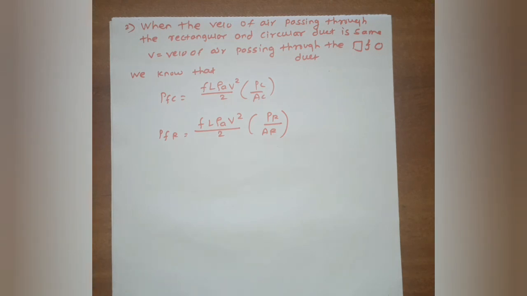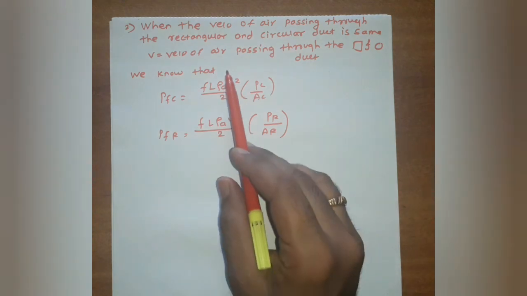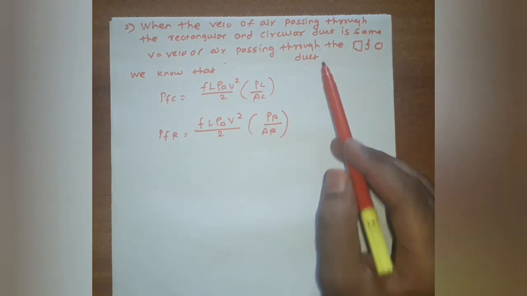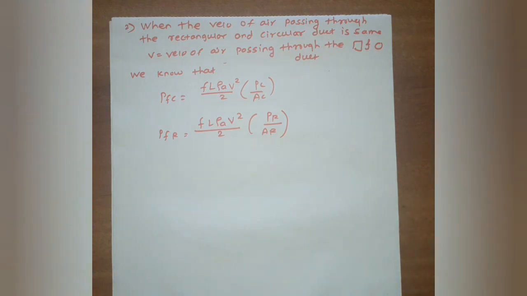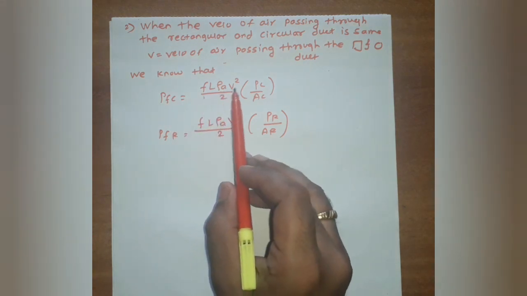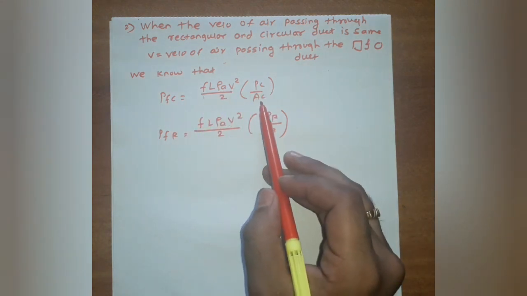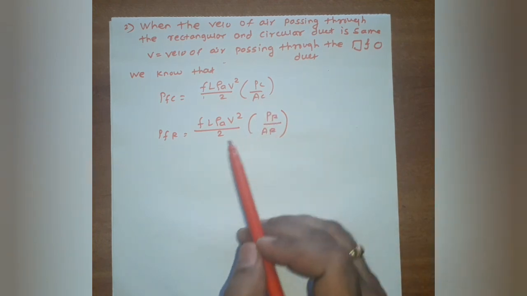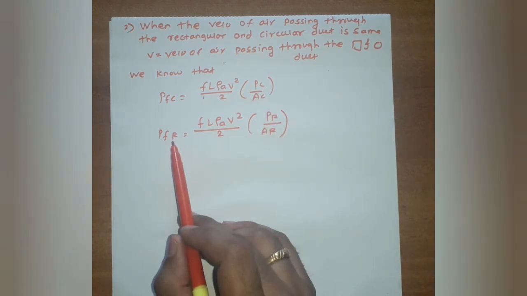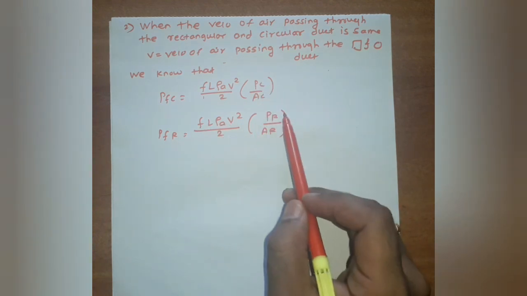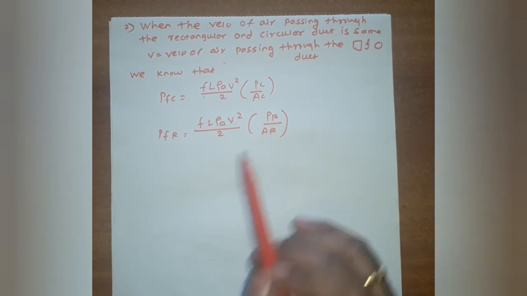Let us consider V is the velocity of air passing through a rectangular duct and circular duct. We know that the pressure loss due to friction for a circular duct, P_FC, is equal to f L rho a V square by 2, P_C by A_C, and the pressure loss due to friction for a rectangular duct is f L rho a V square by 2, replace C by R, so it is P_R by A_R.